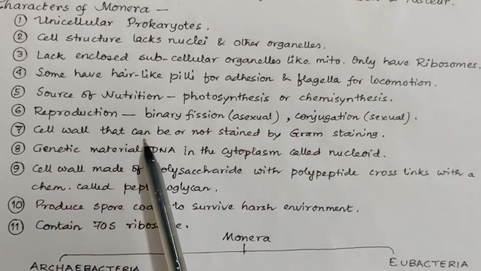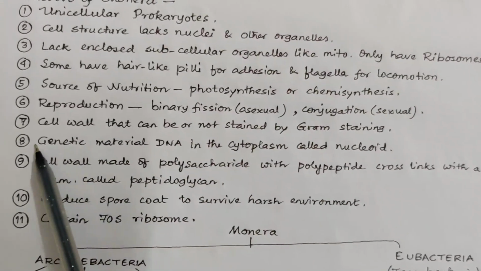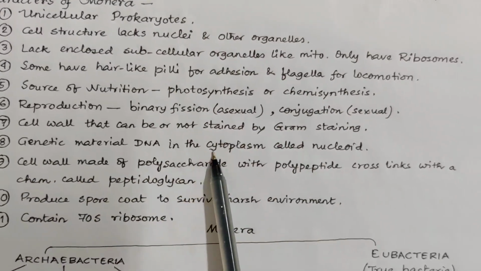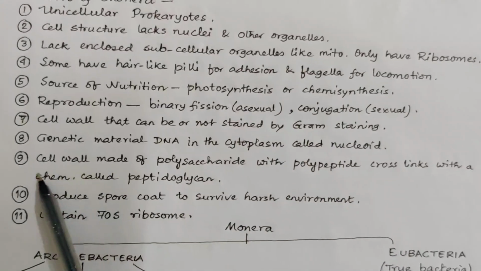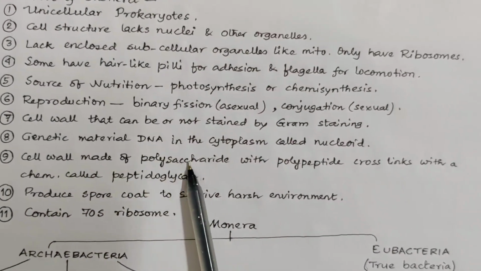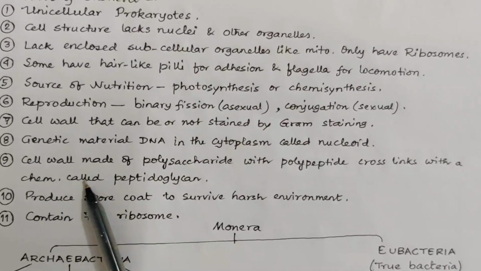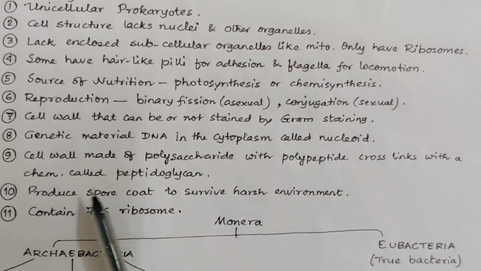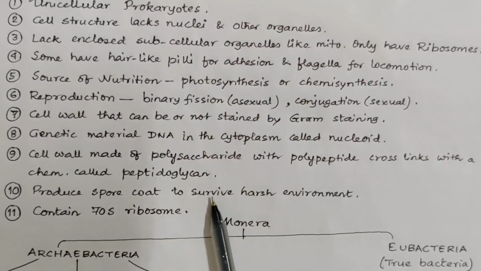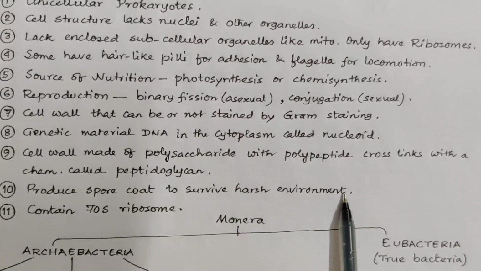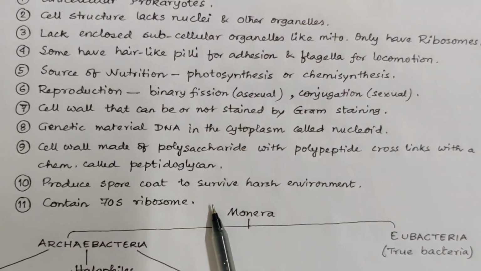Next is cell wall that can be or cannot be stained by Gram staining. Genetic material DNA is present in the cytoplasm, in a region which is known as nucleoid. Their cell wall is made up of polysaccharide with polypeptide cross links, a chemical called peptidoglycan. Number 10, they produce spore coat to survive harsh environment, and they contain 70S ribosomes.